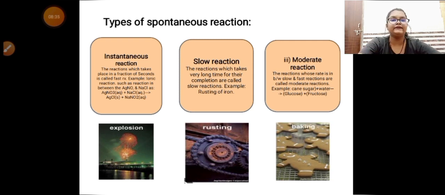अब ये मॉडरेट रिएक्शन जो होती है वो जनरली कोवेलेंट रिएक्शंस होती है जिसमें कोवेलेंट बॉन्ड का फॉर्मेशन और ब्रोकन होता है। एंड अगर हम सिंपल डेली लाइफ एग्जांपल देखें तो बेकिंग, फॉर एग्जांपल इफ वी बेक अ केक, it will take around 30 to 45 minutes to bake a cake. Means this is a moderate reaction. Means it does not take a very long period of time and does not take a fraction of a second to complete. It takes some minimal amount of time.